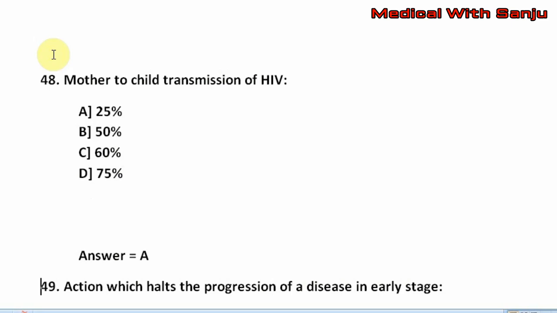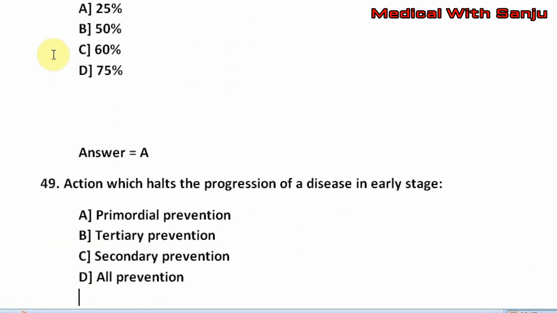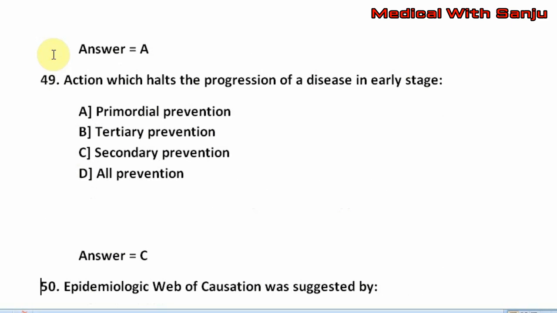Question number 49. Action which halts the progression of a disease in early stage. Option A, primordial prevention. Option B, tertiary prevention. Option C, secondary prevention. Option D, all prevention. The right answer is option C, that is secondary prevention.